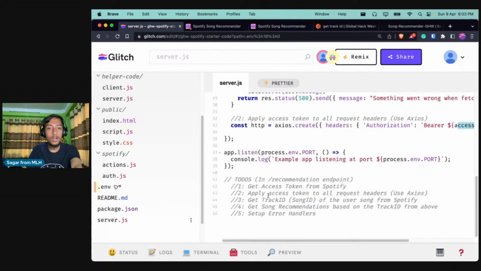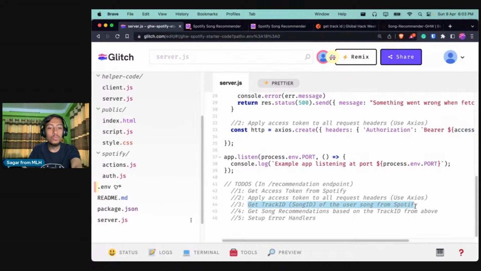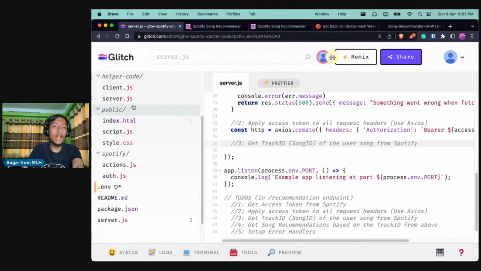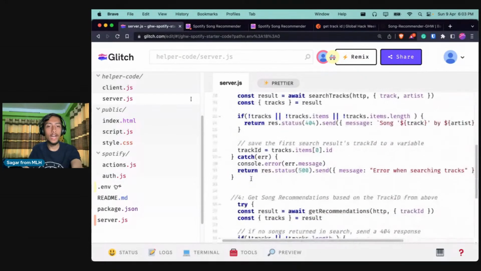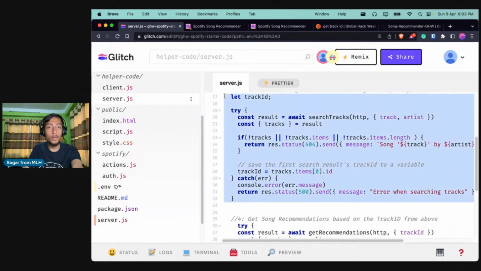Now we are done with part 2, and now if I go to the third part, which is to get the track ID from the songs, let's do that. I will copy the comment over here, and if I go to the helper.js helper code folder, and on the server part, here I am able to see the code that is allowing us to do all of those. So let me copy all of that.